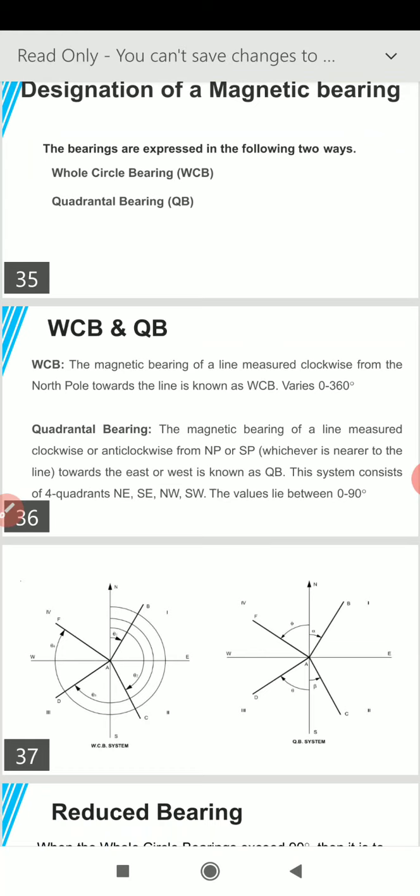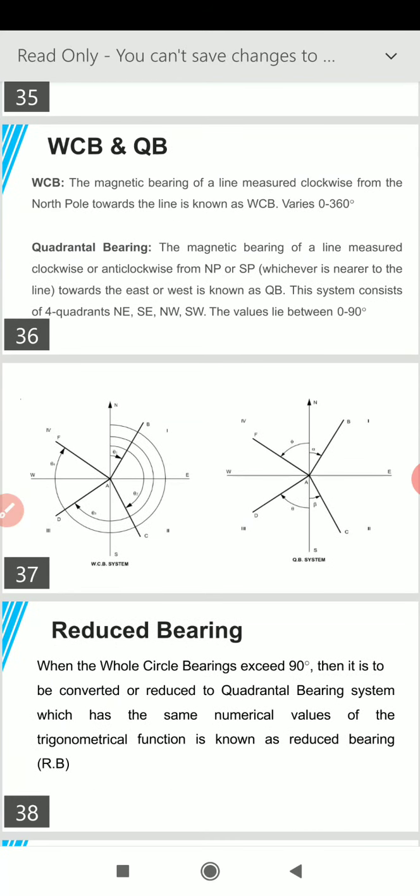Now coming to the whole circle bearing and explaining it a little bit more. In the figure, four lines are shown. First line is AB, the second is AC, then the third is AD, and then AF.